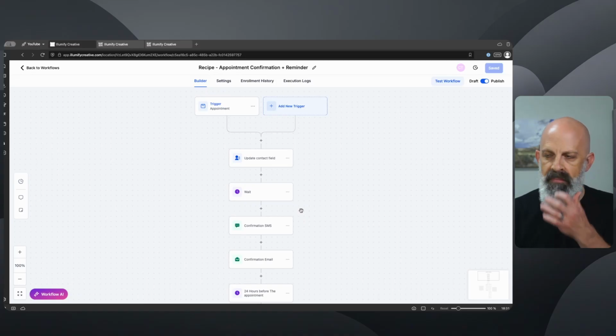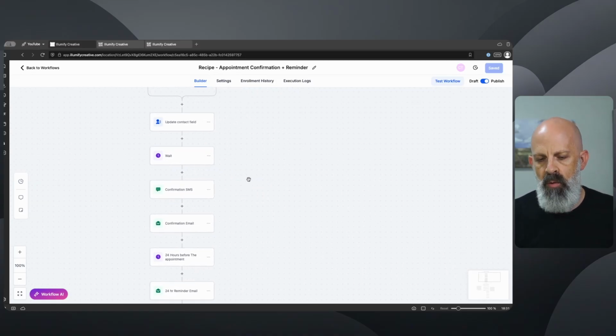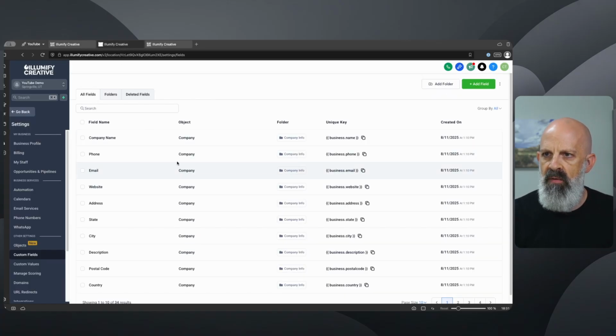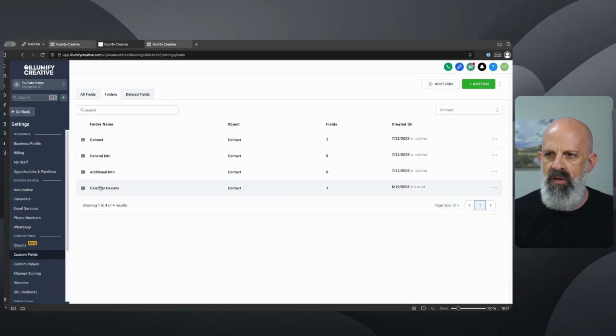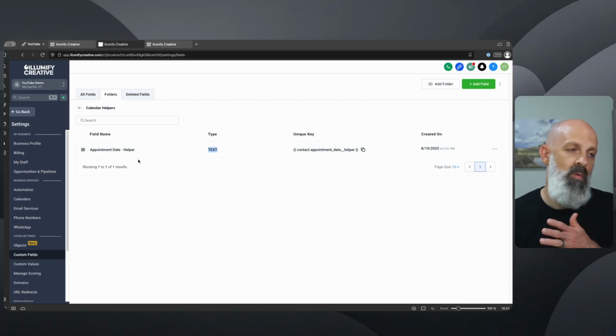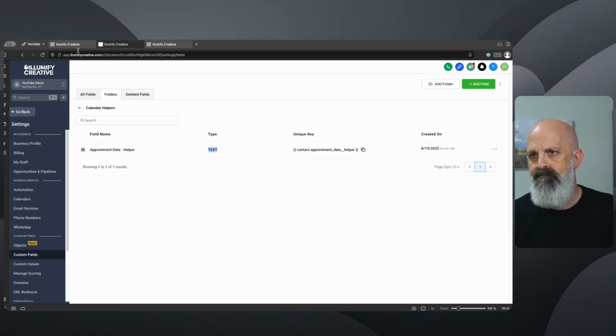items. So you're going to need one custom field and then a few more actions in this workflow. The custom field that you'll need, I'll just show you right now what to create. I created a folder called Calendar Helpers. In this folder, I put this text field. So the type is a text field, and I just called it Appointment Date Helper, just to help me remember what it is and how to use it.